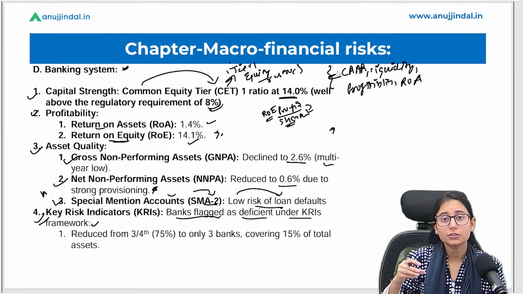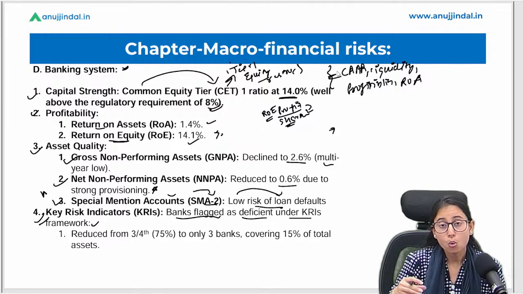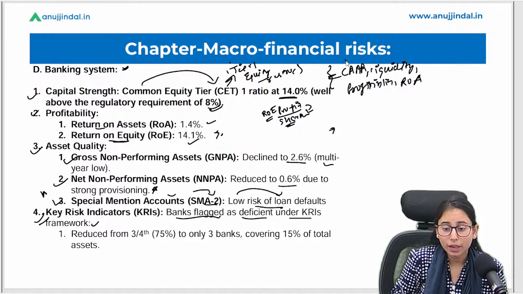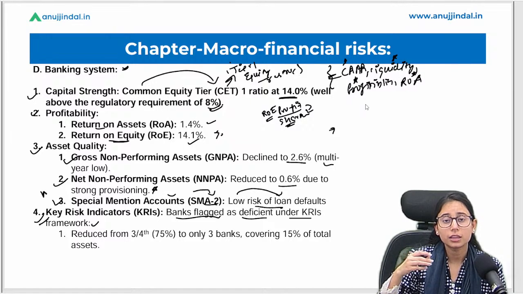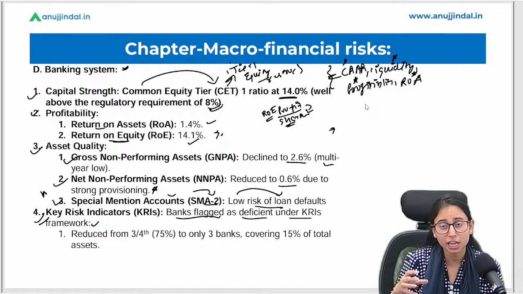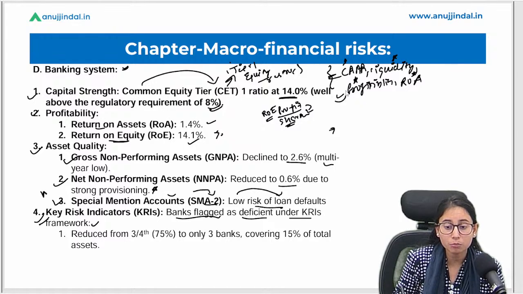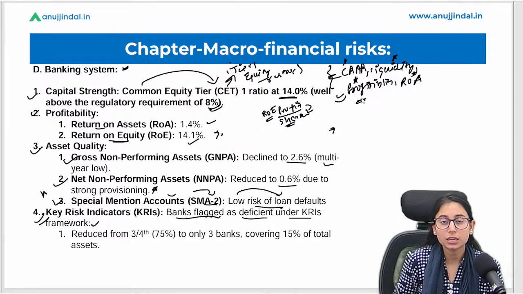What if there are certain banks who are not performing well in terms of these key metrics? That means their performance is deficient in nature in more than one or more than two indicators. So we will consider them as KRI, key risk indicators. We will put them under the key risk indicators framework.